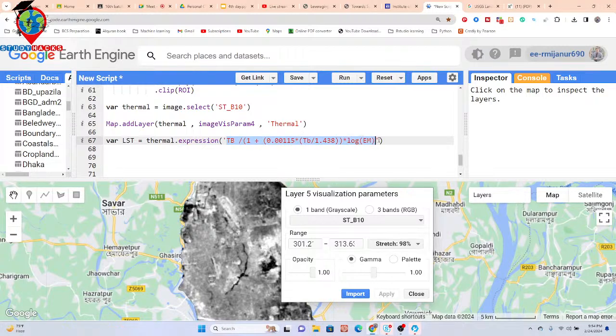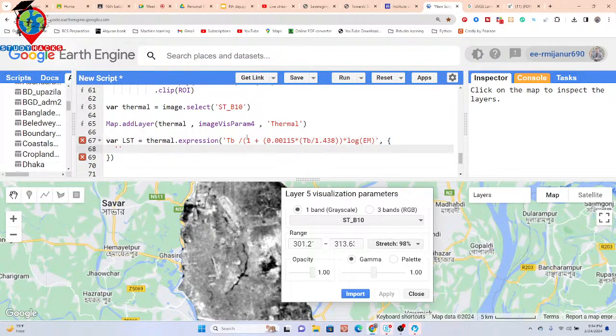This time, I need to define the constant values. So basically, we have two constant values. One is the TB, another is the EM. Okay, so now I put this as a dictionary. So curly bracket start, and first of all, what is TB? We have to use the same, suppose also lowercase t.